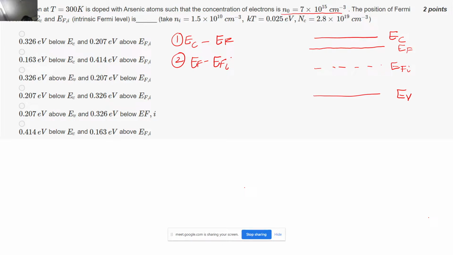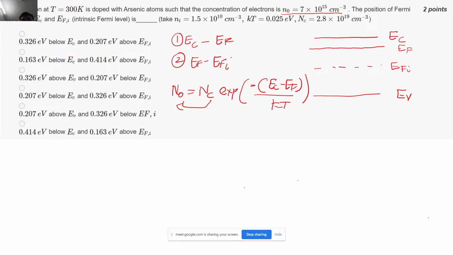The formula for the first one, which has the EC minus EF term, you can write from the lecture notes as n0 equals NC exponential of minus (EC minus EF) divided by kT. Now we will take the exponential term to the left hand side and take log on both sides.